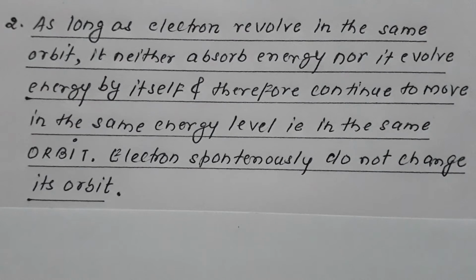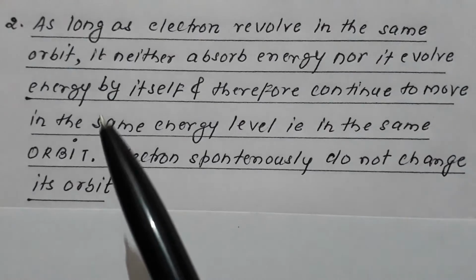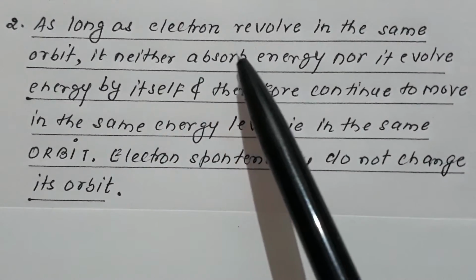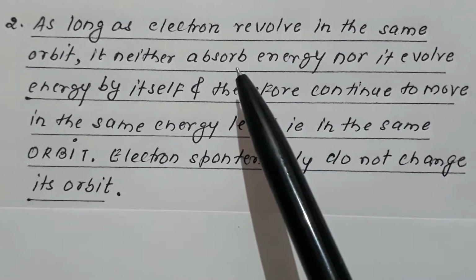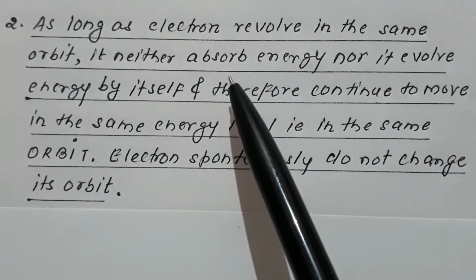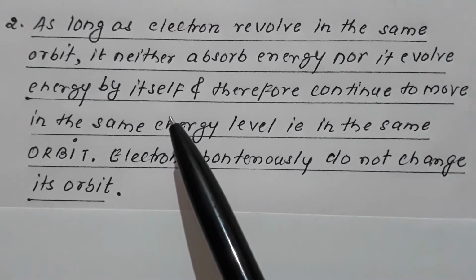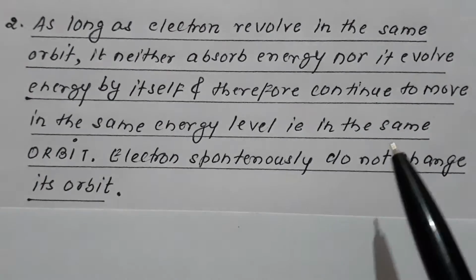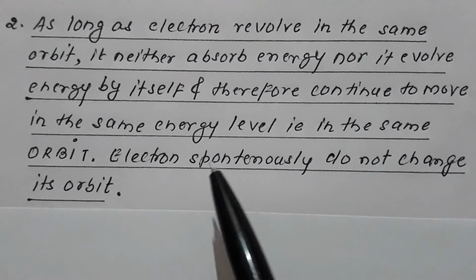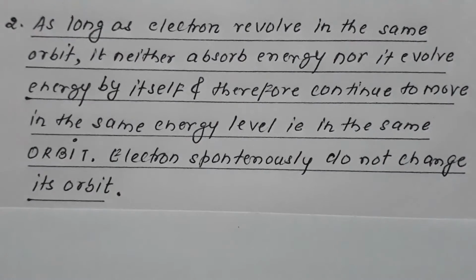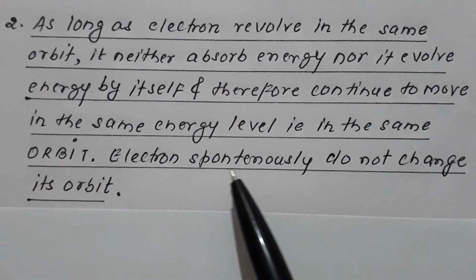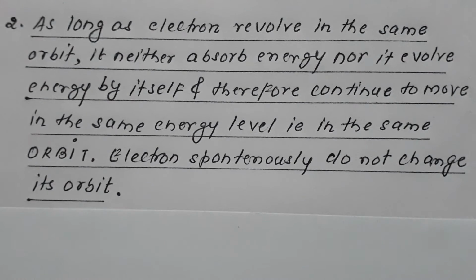Now coming on to the second postulate, which says as long as an electron revolves in the same orbit, it neither absorbs energy nor evolves energy by itself, and therefore continues to move in the same energy level, that is, in the same orbit, which means that the electron spontaneously does not change its orbit, and continues to revolve in the same one.